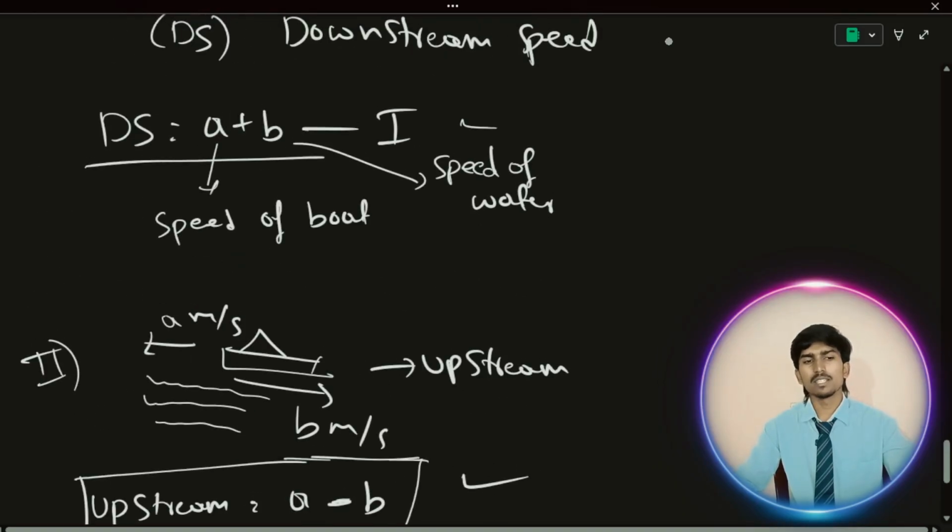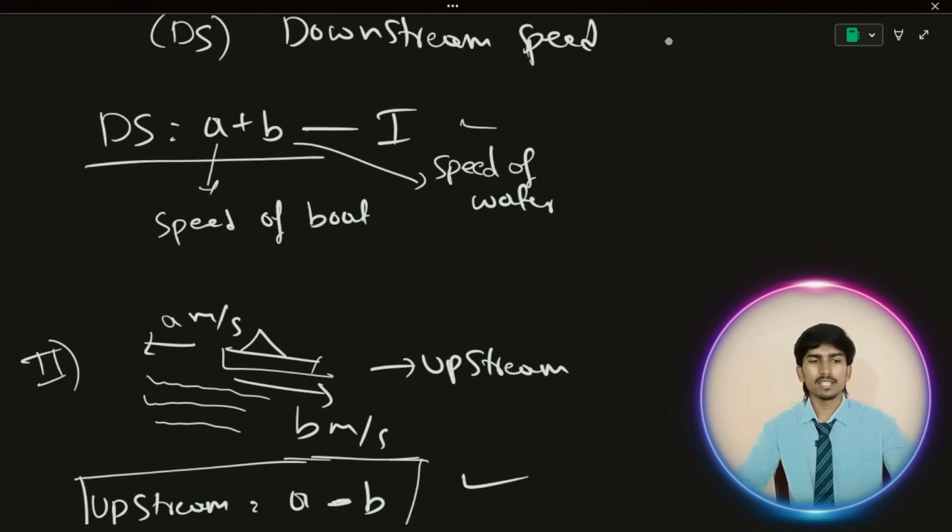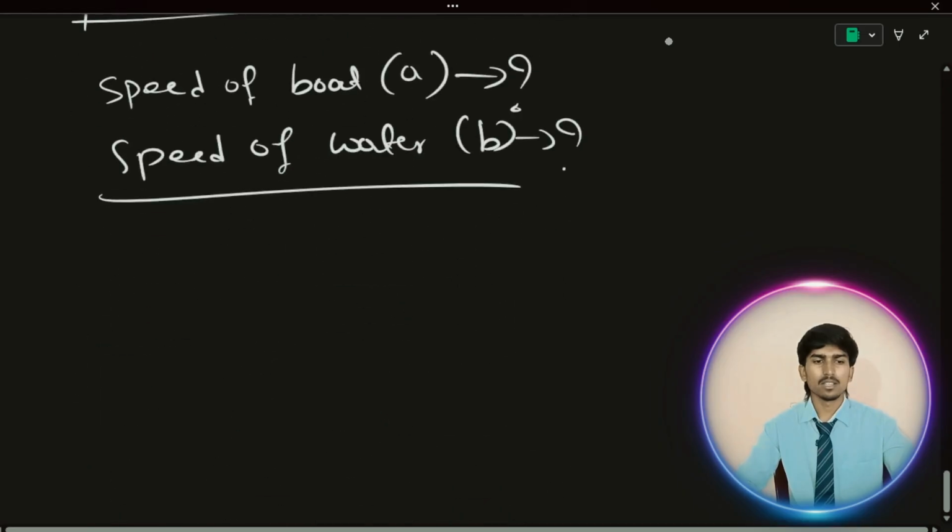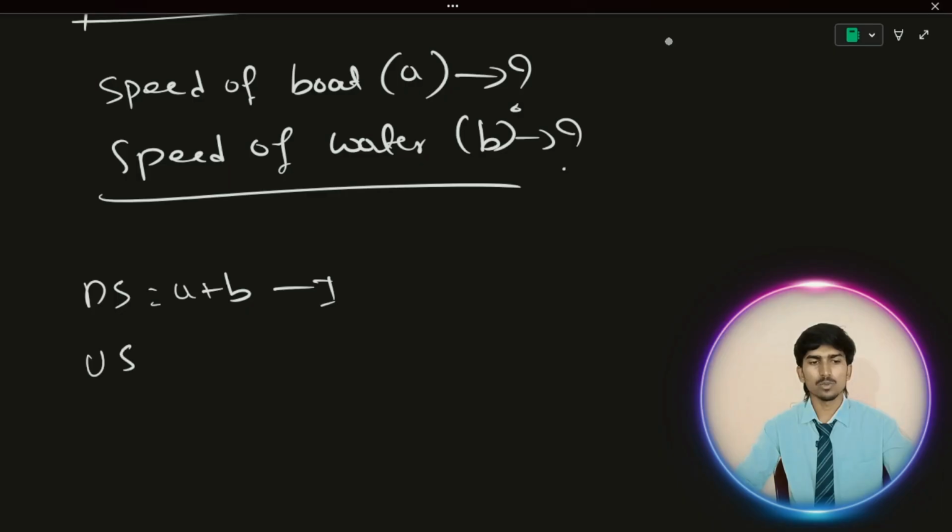Okay, so we can easily derive the equation. I will derive it, but you don't want a total derivation, you just want a final formula. Let's take downstream speed, DS, is equal to a plus b. This is the first equation. And upstream speed, let us consider as US, is a minus b. We already know how it came. And from these two, I will derive the boat speed and the speed of water.